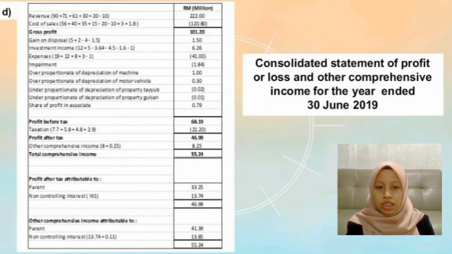The NCI portion in other comprehensive income amounted to RM 13.85 million, a sum of profit after tax attributable to NCI and NCI portion in increase in fair value of Gulsan property amounted to RM 110,000. The balance of 140,000 of the fair value will be attributable to parent, which gives the total of parent other comprehensive income amounted to RM 41.39 million.